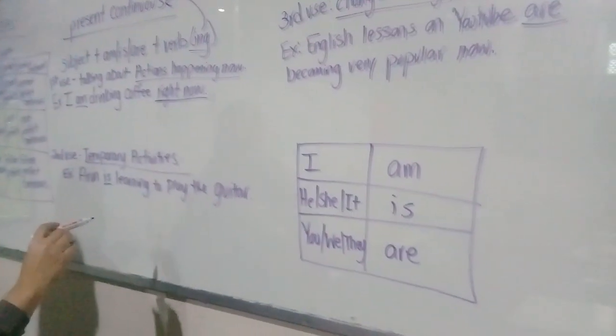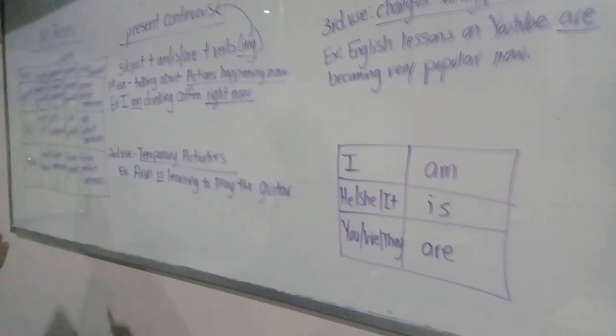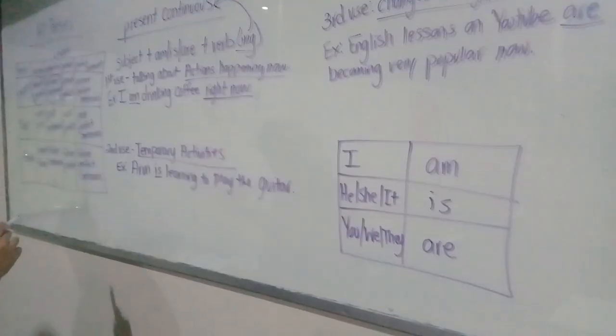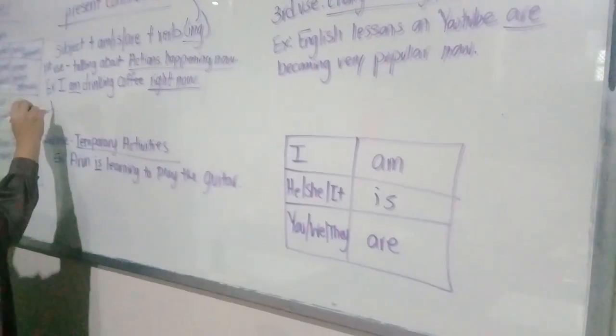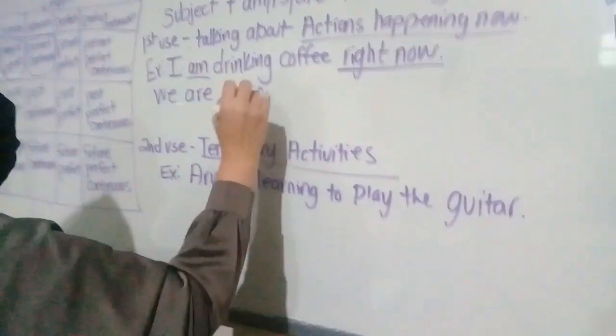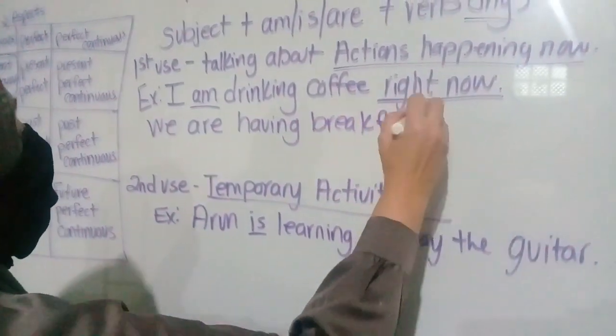Okay? So let's do a few more examples and then we'll wrap it up. Okay. The first one was actions happening now. How about an example like this? We are having breakfast.